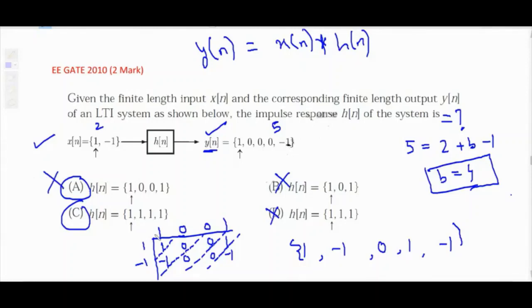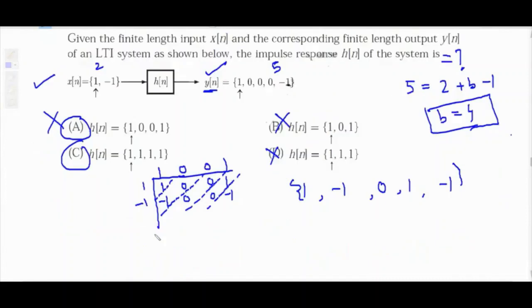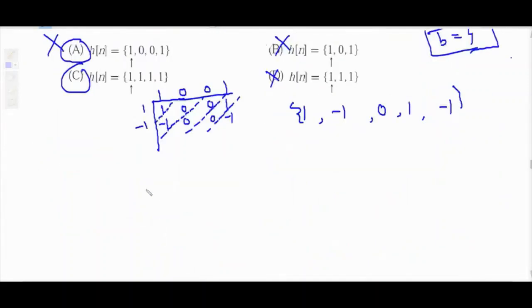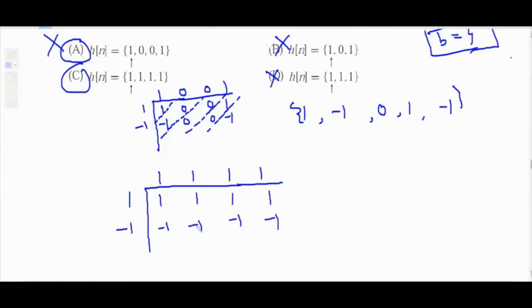Now let's check option C. X of n is 1, minus 1. According to option C, h of n is 1, 1, 1, 1. Now multiply: 1 into 1, 1, 1, 1 gives 1, 1, 1, 1. Then minus 1 into 1, 1, 1, 1 gives minus 1, minus 1, minus 1, minus 1. Split.